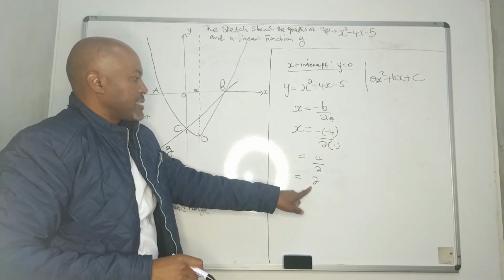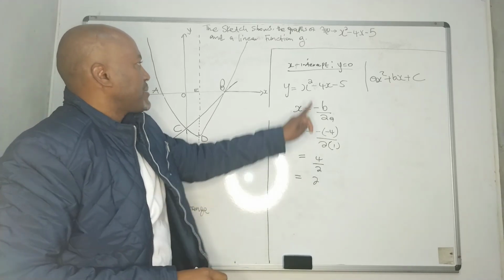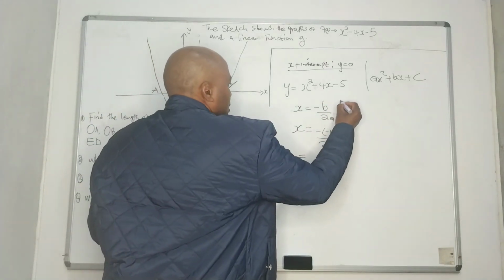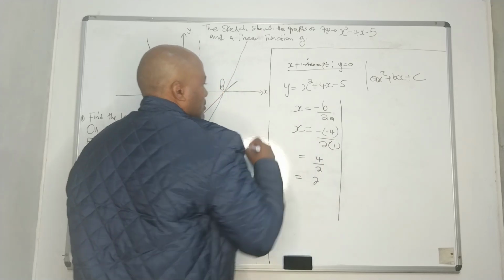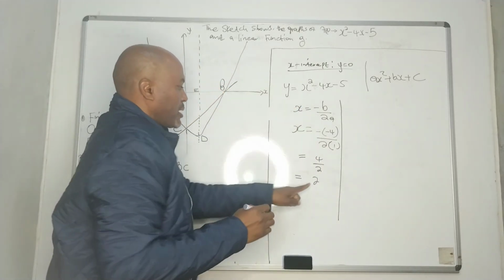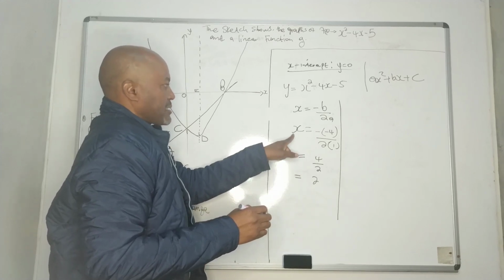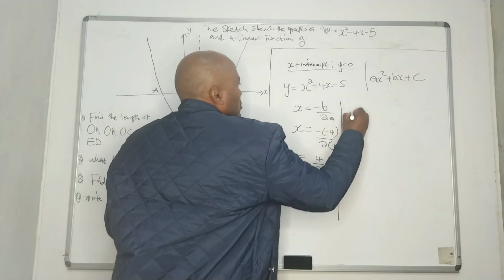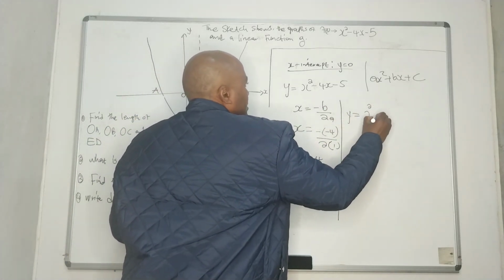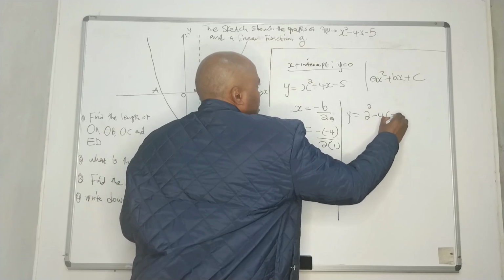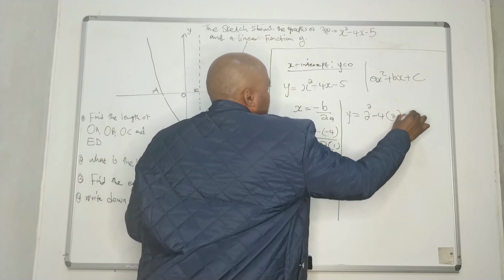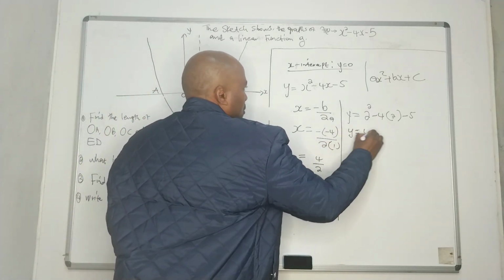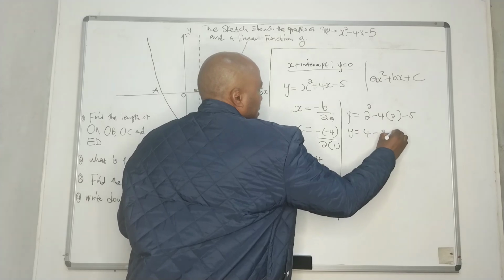So we are going to take this 2 and substitute it into the original function. So we do like this. The original function is that one. Where we come across x, we are going to put 2. So y equals 2 squared minus 4 times 2 minus 5. Then y equals 4 minus 8 minus 5.